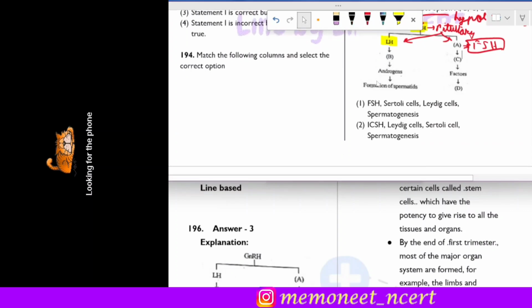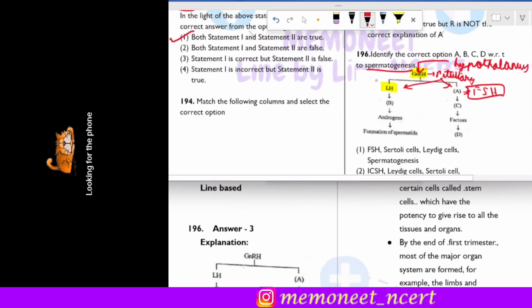Then this LH, the LH acts on what? LH acts on the Leydig cells, okay, or the interstitial cells. So B will be Leydig cells. These Leydig cells secrete androgens, and these androgens are responsible for the process of spermatogenesis. Okay, so B will be the Leydig cells.